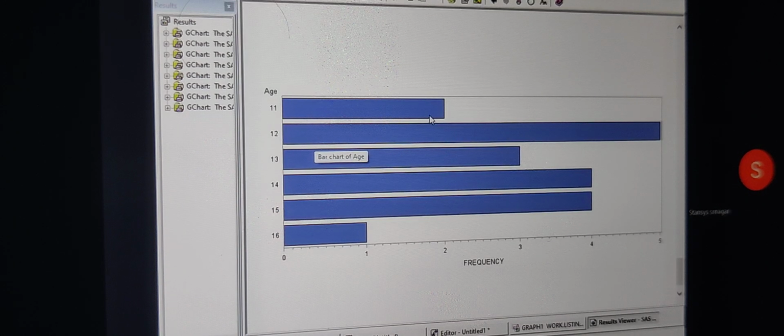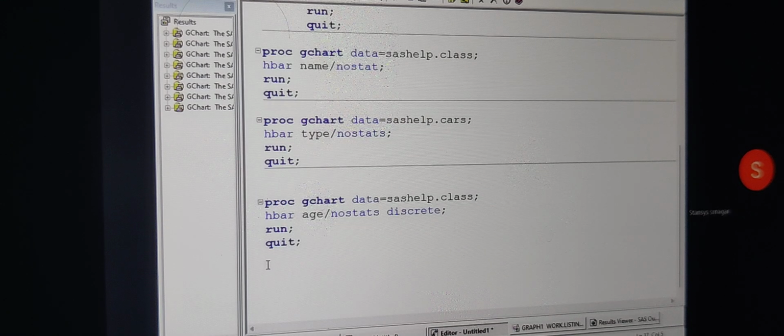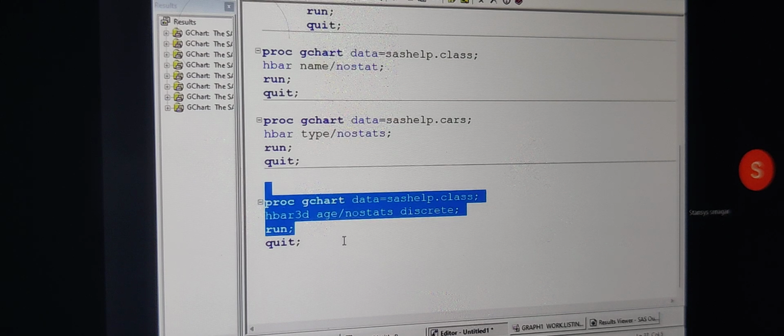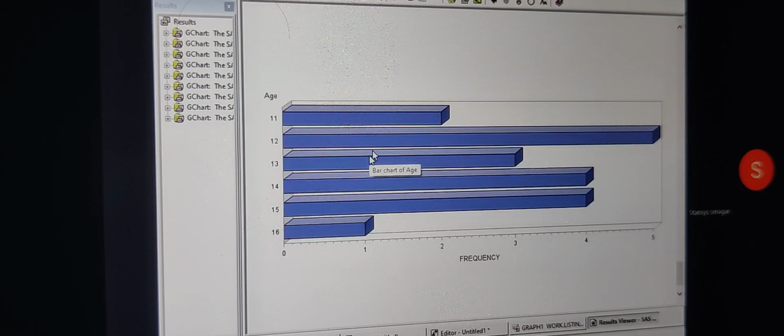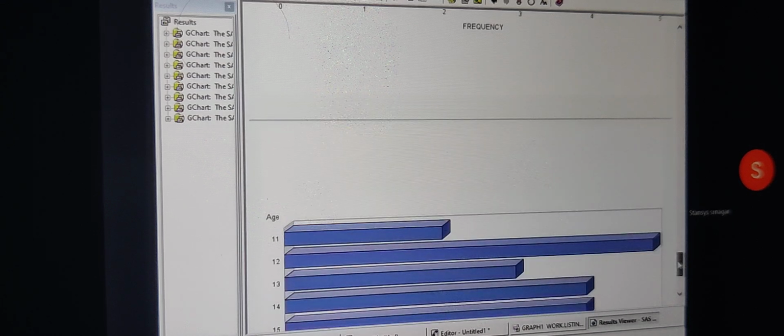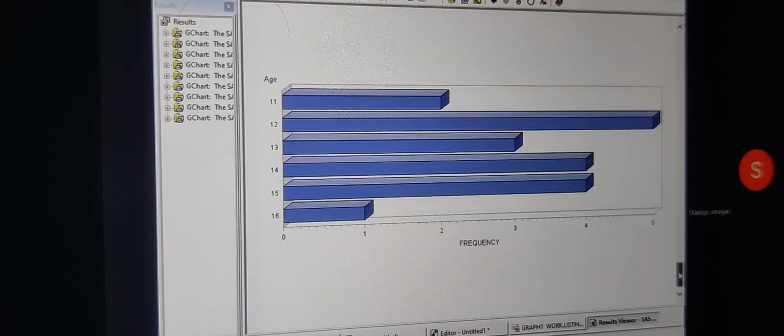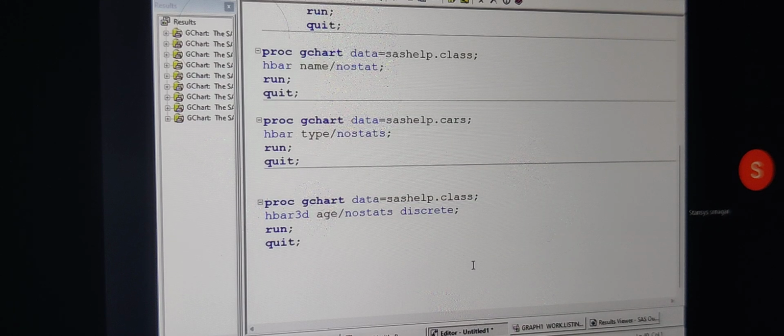Now we are going to get the original 6 bars. But I want to have these bars in a 3D structure, a 3D diagram. If you want a 3D structure, you know what we should write? Instead of hbar, you should write hbar3d. If you specify hbar3d, this is how we are going to get it. And you see, we are getting the 3D bars. Previously, we used to get the 2D bars like this one, flat bars. Now we have the 3D bars. So to get it, we should write hbar3d.